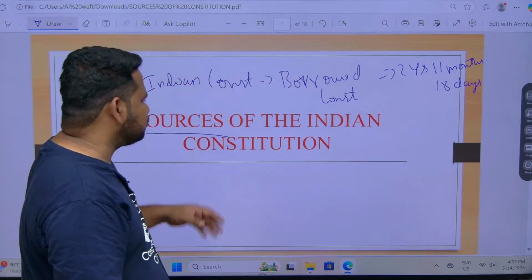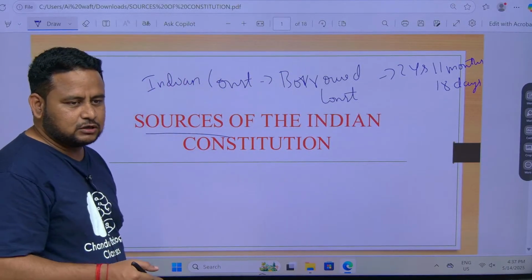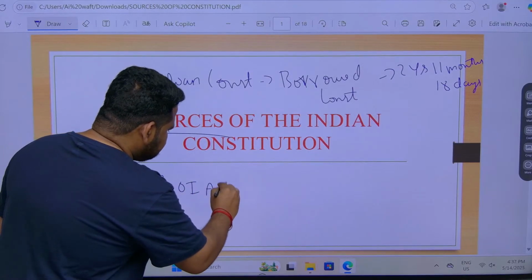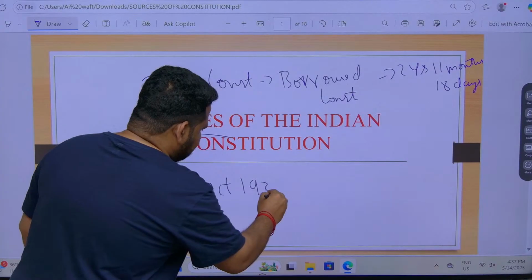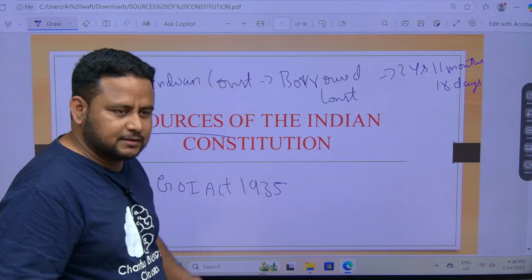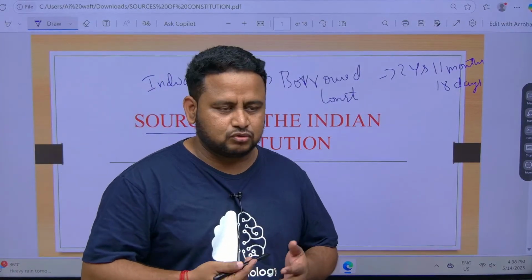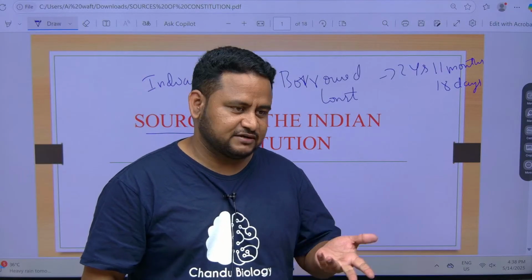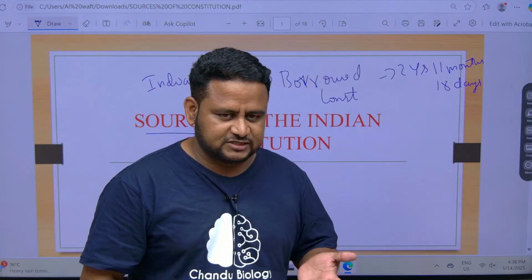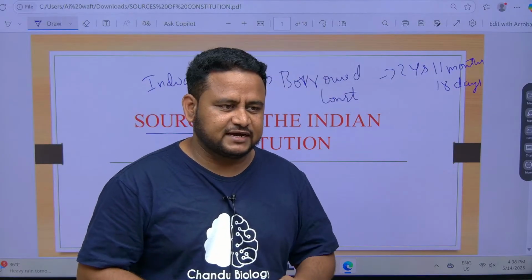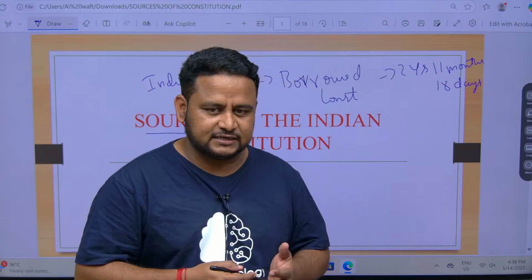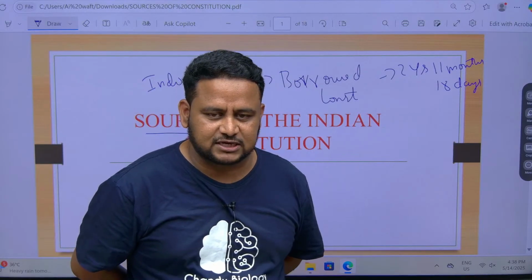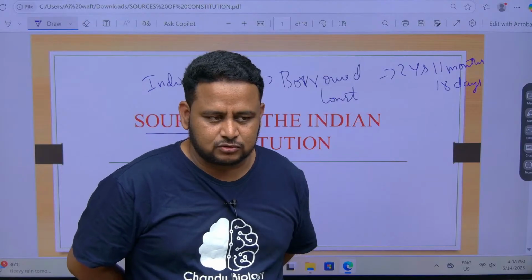So when I talk about the sources, that can be various countries, and also there was one source called Government of India Act 1935. To rule India, the British made certain rules and regulations, like the Regulating Act of 1773 and Pitt's India Act, Government of India Act 1909, Government of India Act 1919, Government of India Act 1935, and Indian Independence Act 1947. All these are the acts and rules they made through these acts.